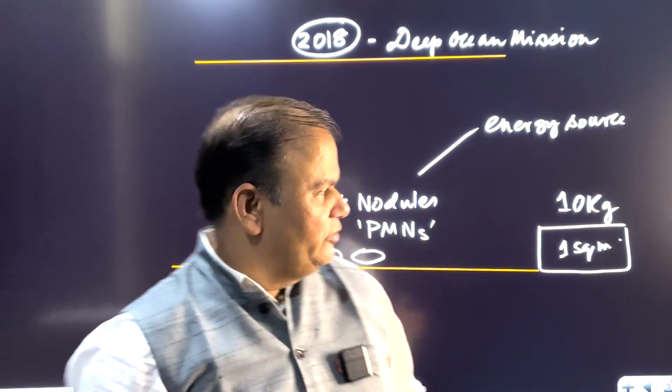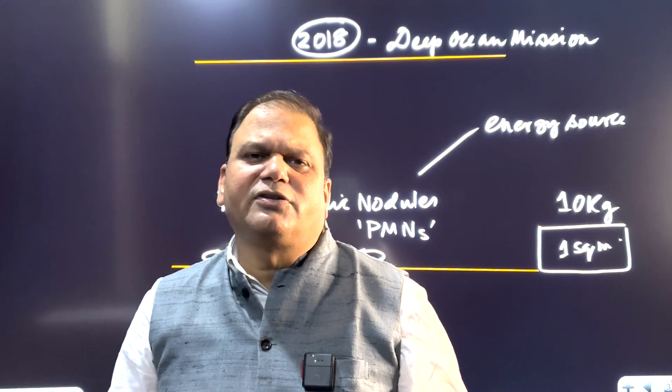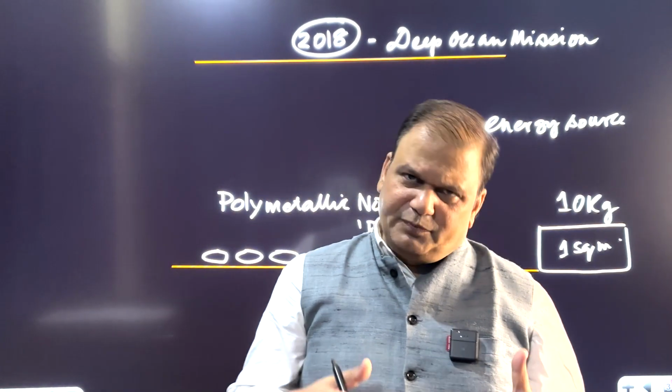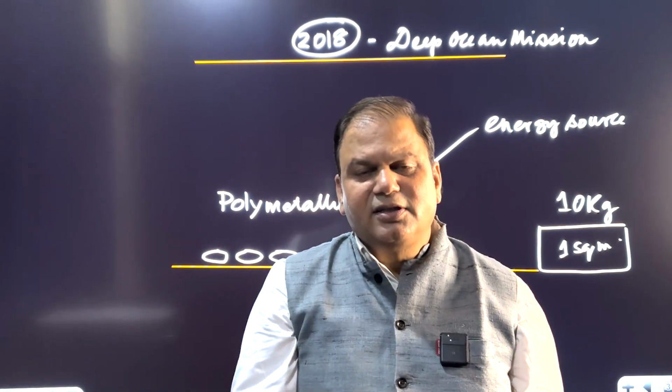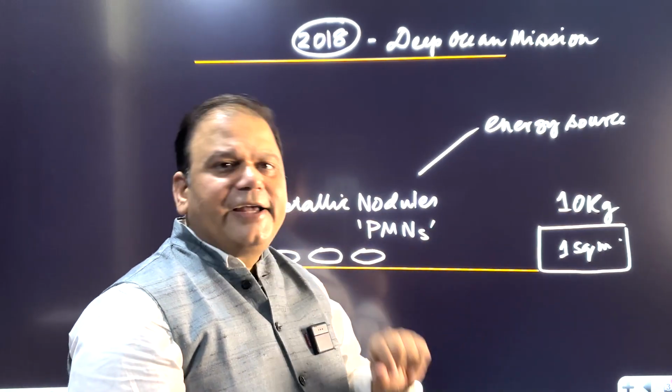The second objective was extraction of PMNs, polymetallic nodules. So this was another objective. And for this purpose, they would be developing a submersible vehicle which can carry 3 persons inside the ocean, and then polymetallic nodules can be extracted.